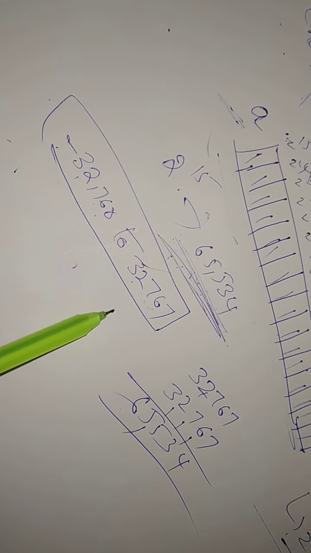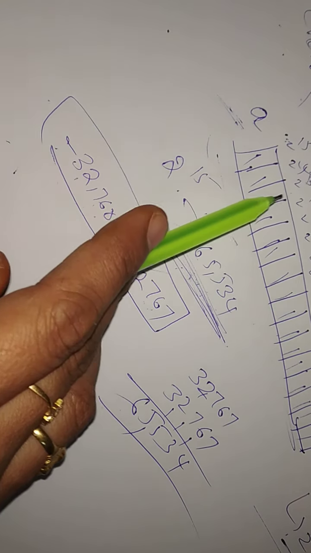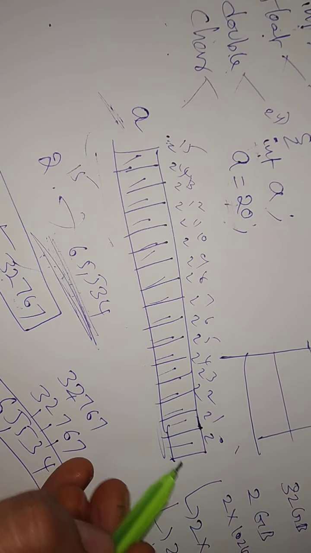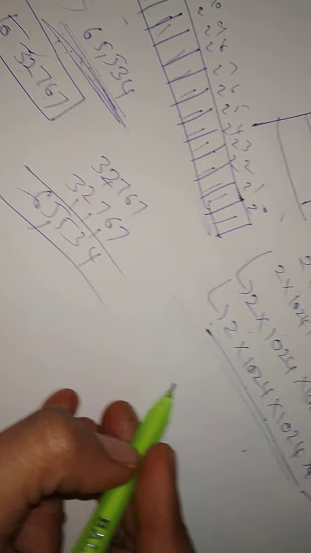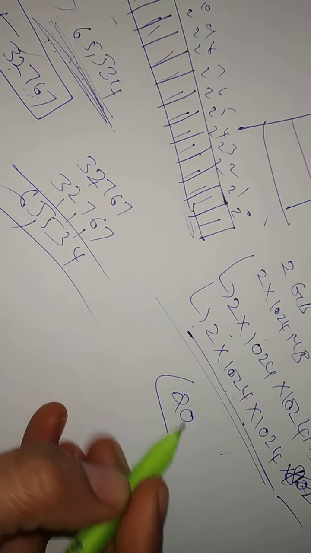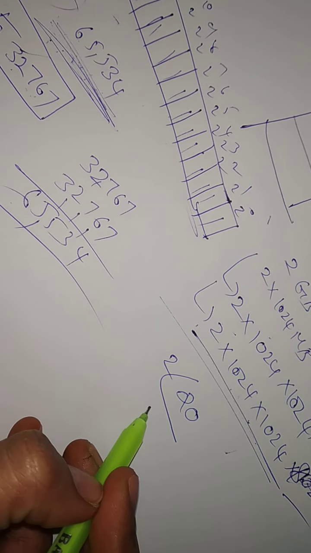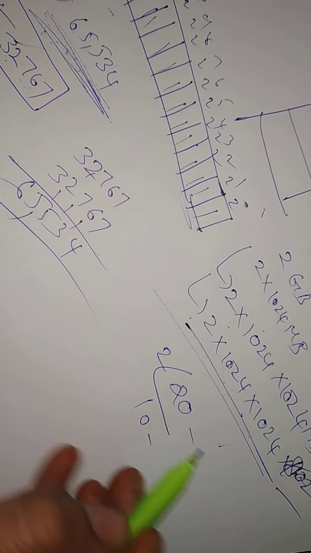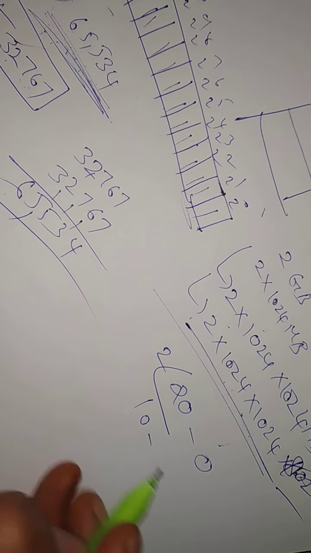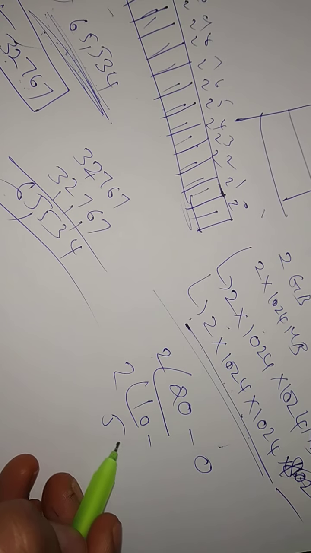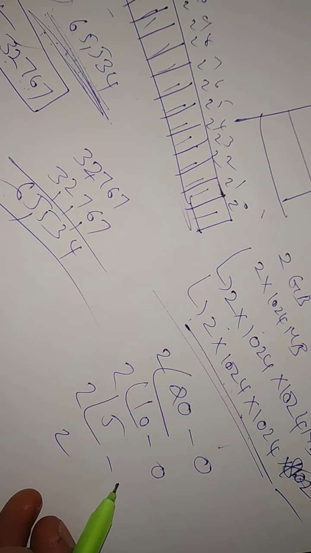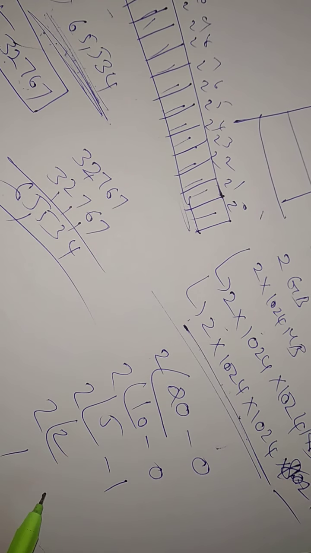This much range of memory you can store using int. Understand? So if it is 20, how do we do it? To store 20, divide by 2. 2 tens are 20, remainder 0, 2 fives are, remainder 0, 2 twos are, remainder 1, 2 ones are, remainder 0.